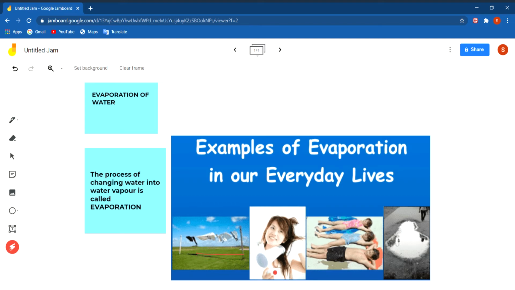You must have observed that when we spread wet clothes on a rope or a wire, they dry up after some time. Where does the water in the clothes go? Water present in the wet clothes evaporates when it receives heat from the sun, and it forms water vapor, and it goes into the air. Similarly, water spilled on the floor dries up and disappears. Then water from roads, puddles, and rooftops also disappears after some time when the rain stops. All this water is evaporated.